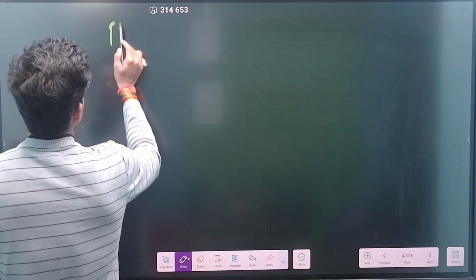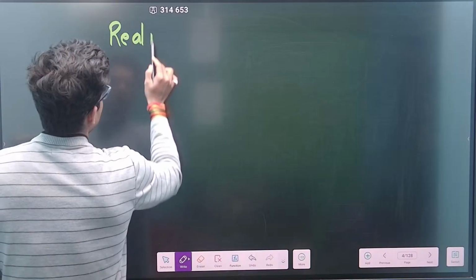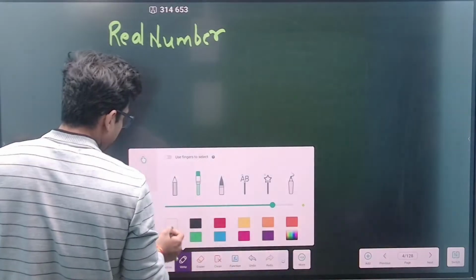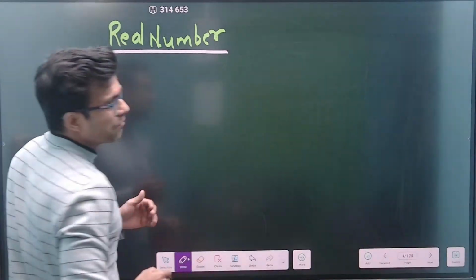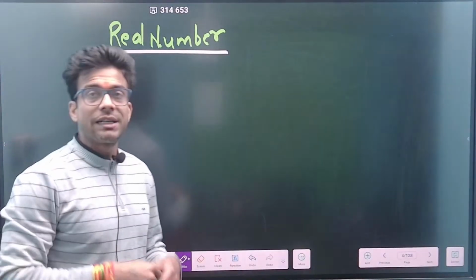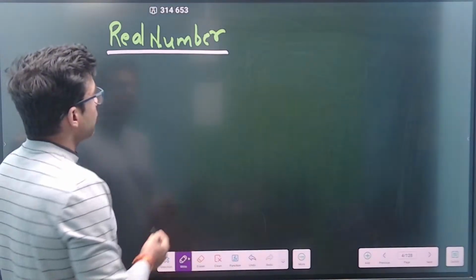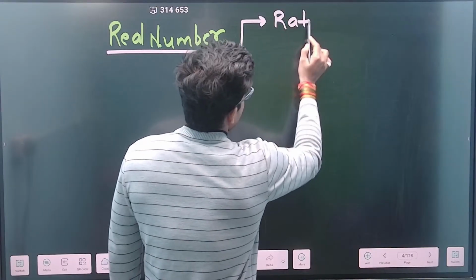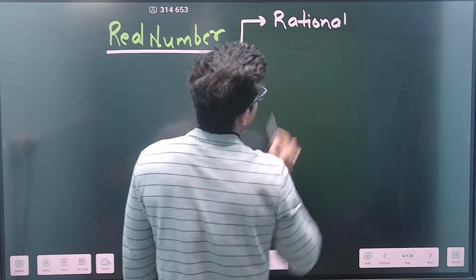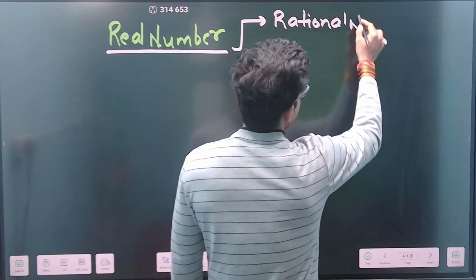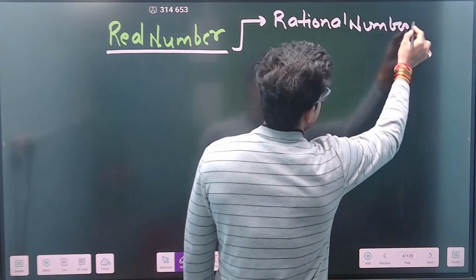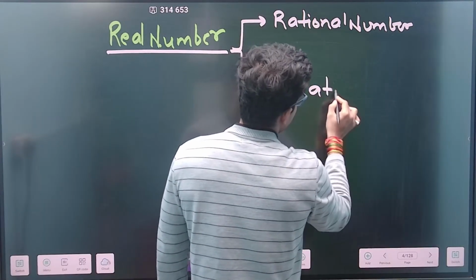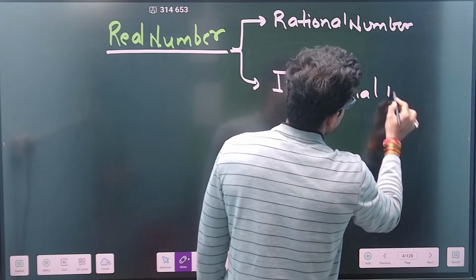If I talk about the real number, real numbers are those numbers which are present, which are there. In the real numbers you will also have two kinds of number. First is the rational number, and make a note of it. The other is the irrational number. These are important things which you should know.